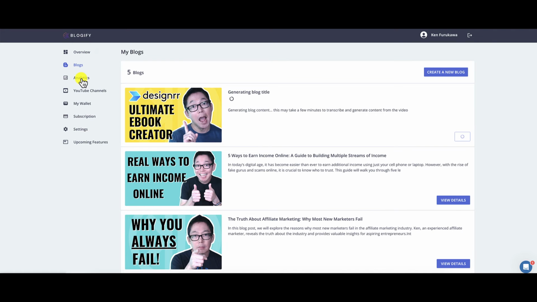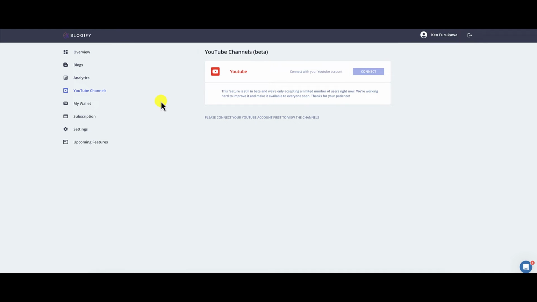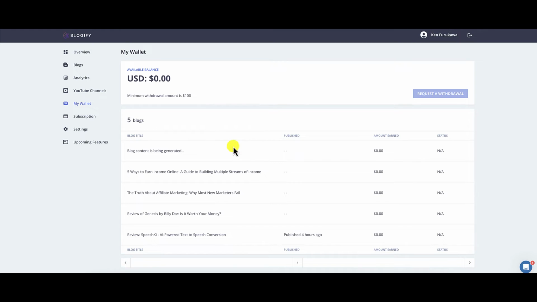Let's take a look at the analytics here. You can see the total number of clicks. I did click on some of the affiliate links in it. Took me to some strange pages. Some of them weren't even in English. So it is in beta, and I'm trying to understand how this works and how I can benefit from it. If you want to connect a YouTube channel, this right now is not available to me because I'm not on the highest level of plan. With the wallet, this shows you how much you've earned through those affiliate links.